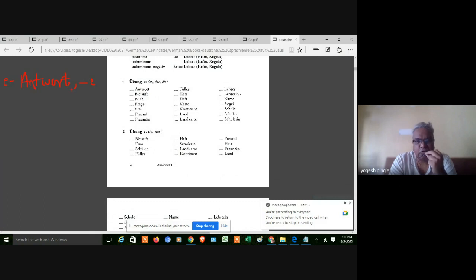What I did: this Antwort is a noun which you put as it is, that is the dash. Dash is nothing but the same as this noun. And what you are adding is e. So Antworte, and it is die Antworte.